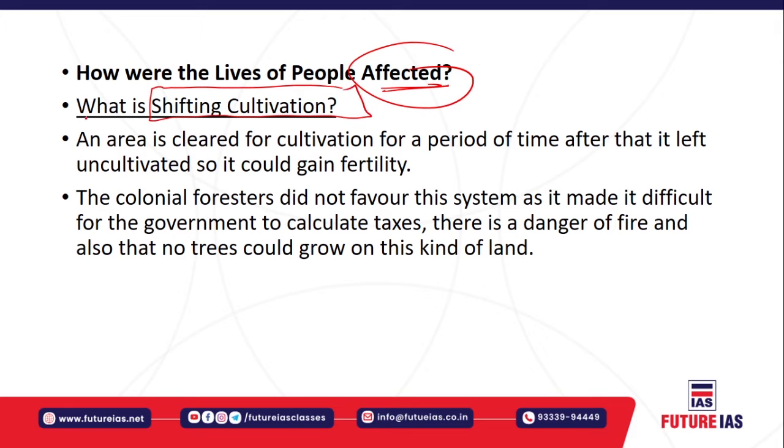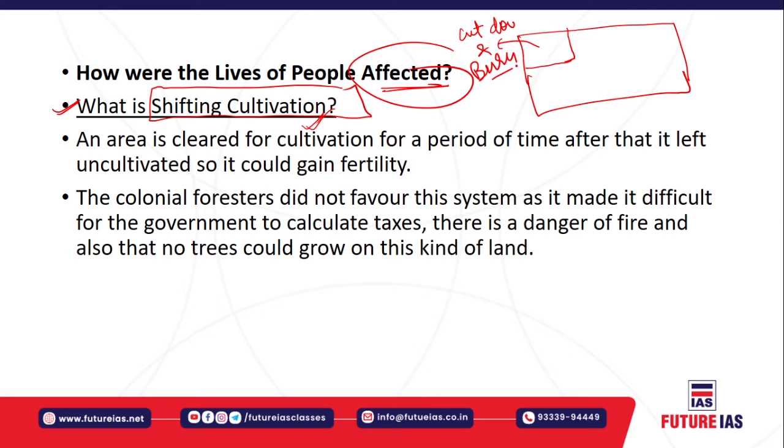Shifting cultivation is an age-old traditional cultivation system used specifically in the tribal belt. What is shifting cultivation? For example, you have a piece of land, say this is the forest area. Some tribal population does shifting cultivation. They will clear this patch of the forest. How will they clear it? They will first cut down and then burn. That is also called slash and burn agriculture.